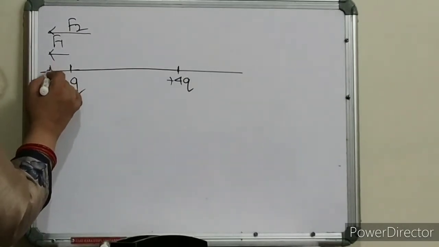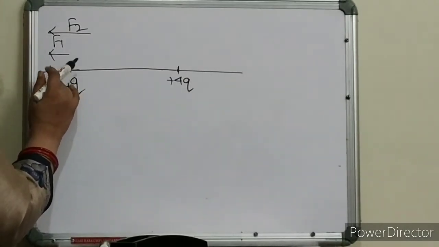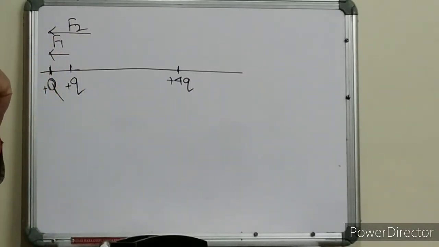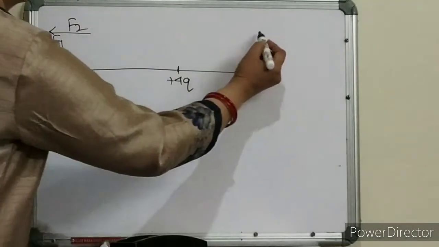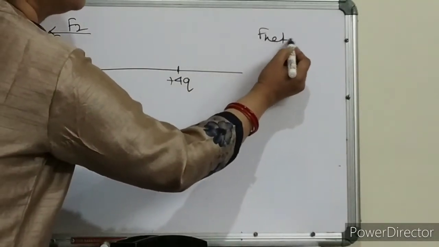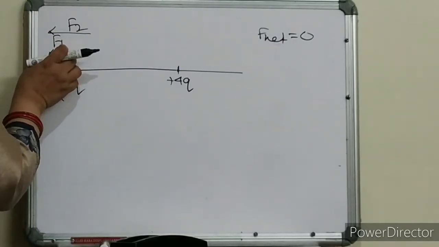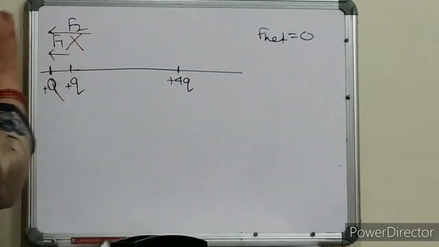So if I keep plus Q over here, there is no chance that I will get an equilibrium position because I need F net to be 0. Here as you can see, both the forces are getting added up. So there is no chance. So this is not possible.